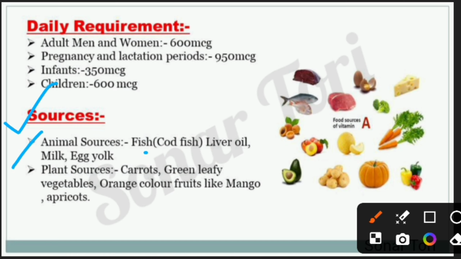Then the sources of vitamin A. Animal sources are fish liver oil like codfish, milk and egg yolk. Plant sources are carrot, green leafy vegetables, and orange colored fruits like mango and apricot.